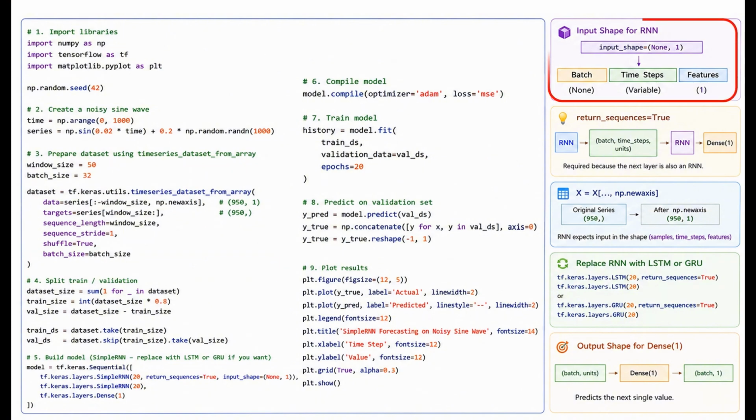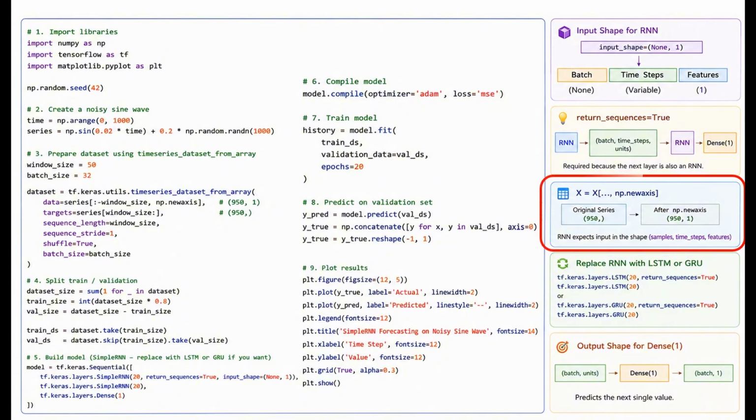One important thing to understand is the shape of the input data. Recurrent neural networks expect data in the form samples, time steps, and features. For a univariate time series, we only have one feature, so the shape becomes something like batch size, 50 time steps, and one feature. That's why you'll often see code like this. This simply adds the feature dimension required by the RNN.